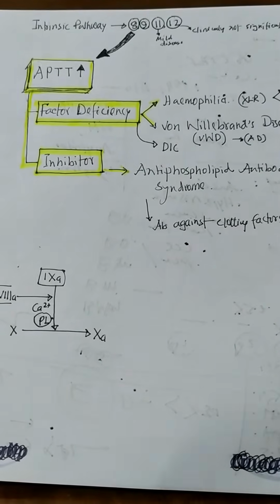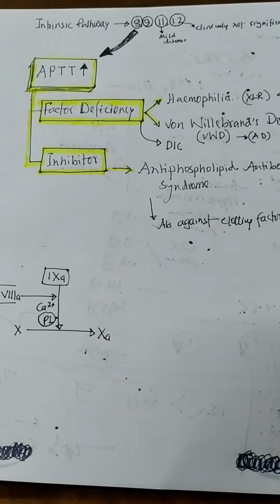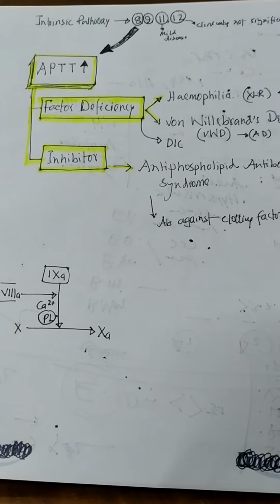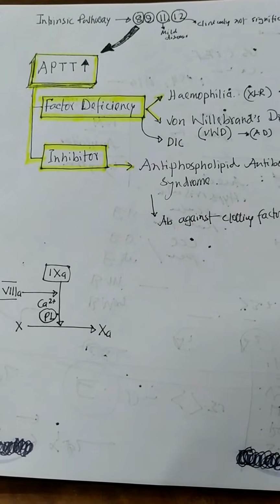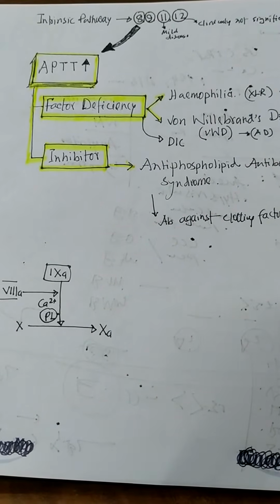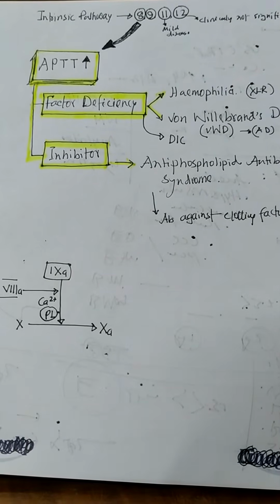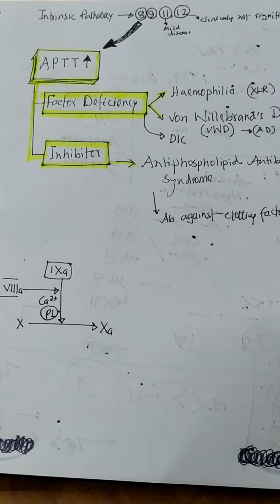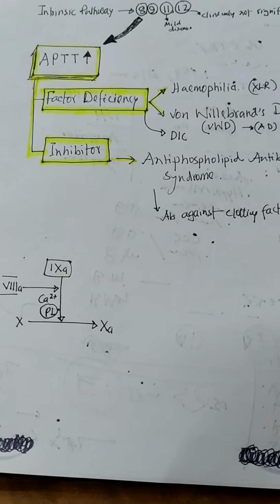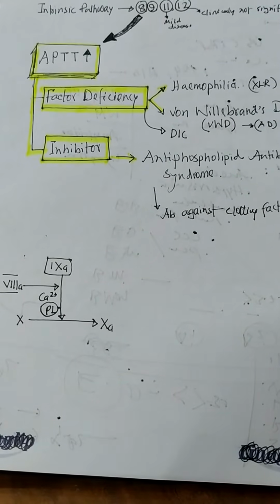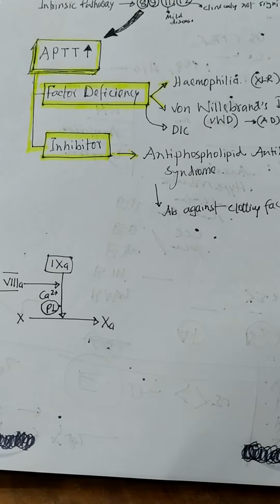Hello, my dear audience. Today the point is prolonged aPTT, its causes, and a short explanation behind the causes. Before going to the main point, we should go through a short explanation of the intrinsic and extrinsic, the two pathways of the coagulation cascade. As we know, the extrinsic pathway starts from the tissue thromboplastin, and from the tissue thromboplastin,